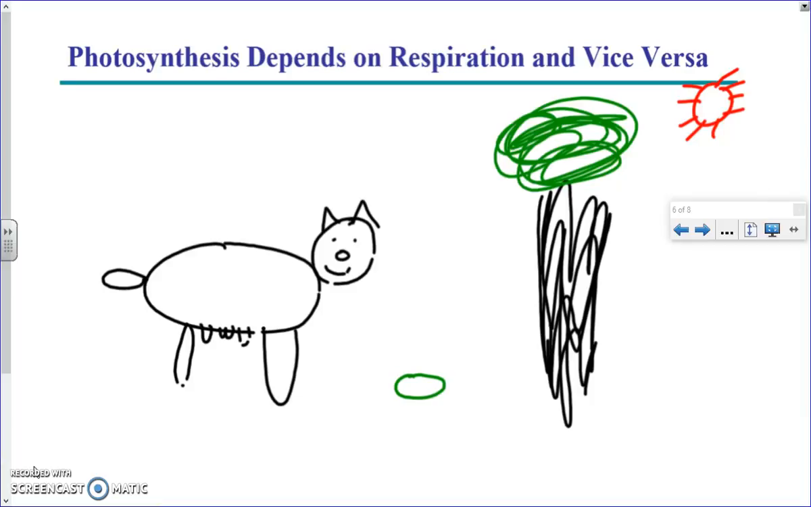Okay. So here we have some organism. I meant it to be a cow, but I don't think it turned out that way. It kind of looks like a cat, but I meant it to be a cow. I apologize. And cows, or whatever it looks like, they do respiration.